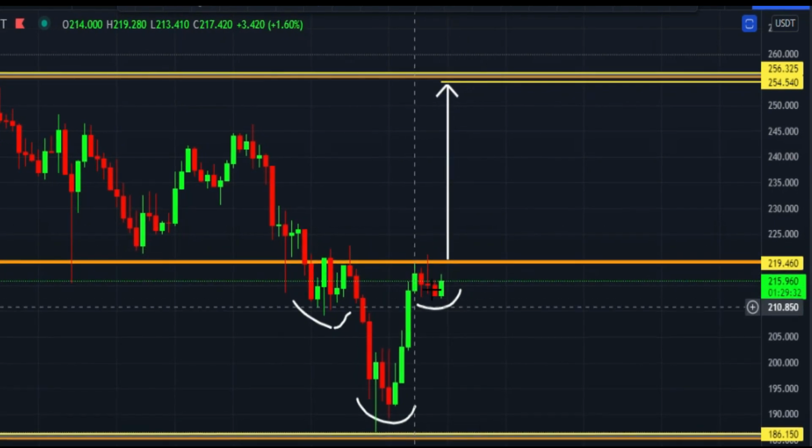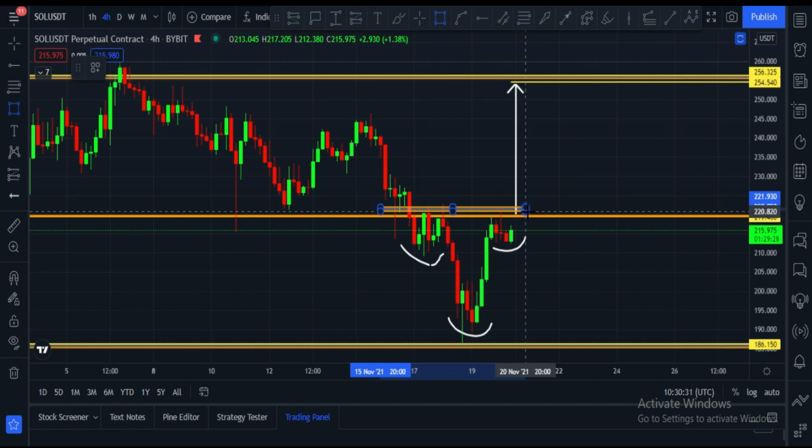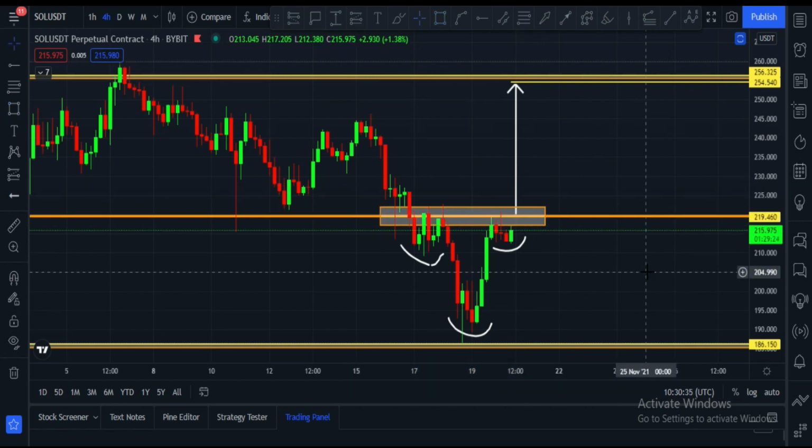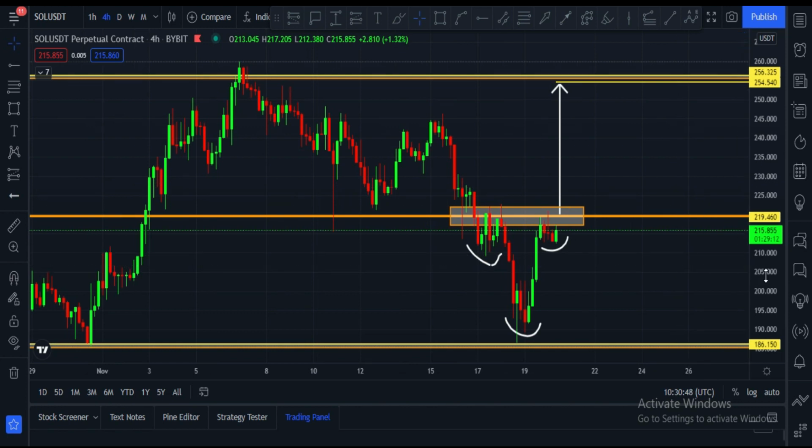This is a very important area. This is a very important box area. Let me put a box on it. This is a very important area. Solana has to break this area, and once Solana price breaks this area, in that case definitely $260 is very near. And if unfortunately Solana price is again rejected from that zone, in that case there is a strong support